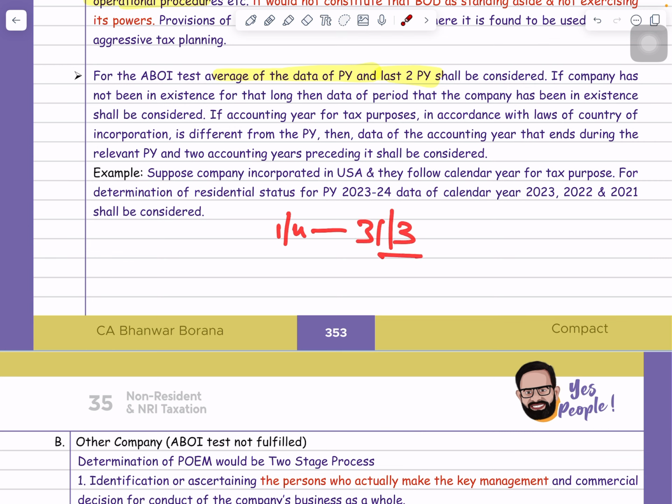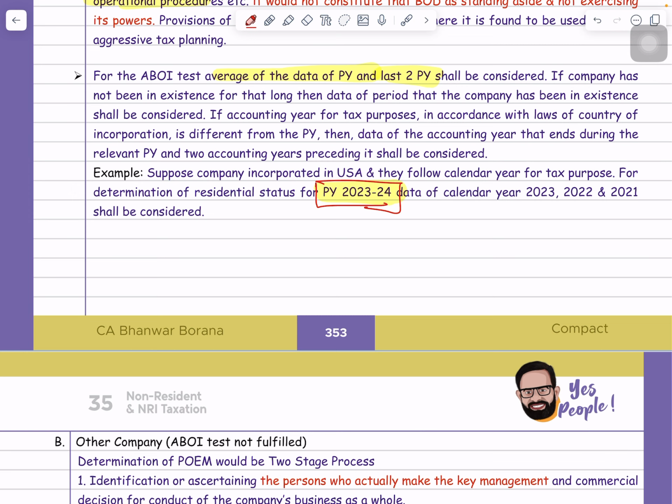But guys, suppose for an example that a company is following the previous year, that financial year is January to December, then what will happen? Then which 3 years will we consider? So here the lawmaker says that suppose that company became resident in previous year 23-24, then guys, we have to consider the 3 accounting years.